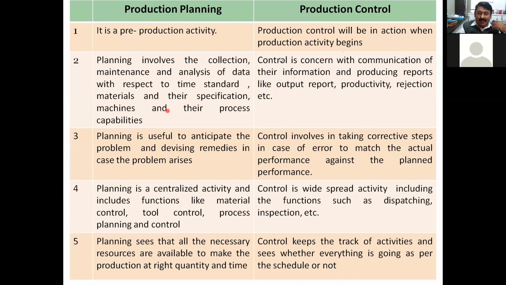Control, here I will say, is concerned with communication of information and producing reports like output report, productivity, rejection, etc. As far as this point is concerned, it is a communication of information. For example, raw material, production control. Let us assume that you are manufacturing a gear.